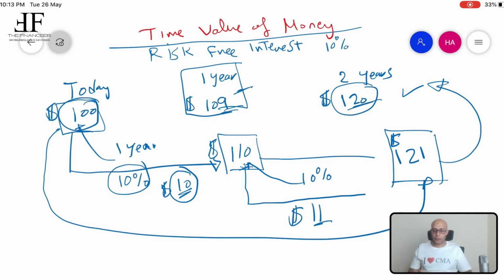Now, this $121 is called future value, because you are going to receive it in the future. If I deposit $100 today, I'm going to receive $121 in the future. So this will be called a future value.